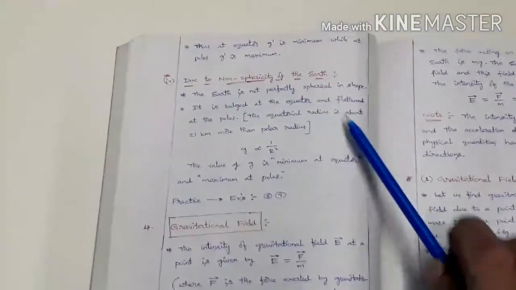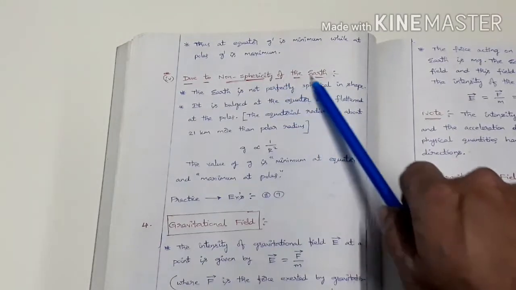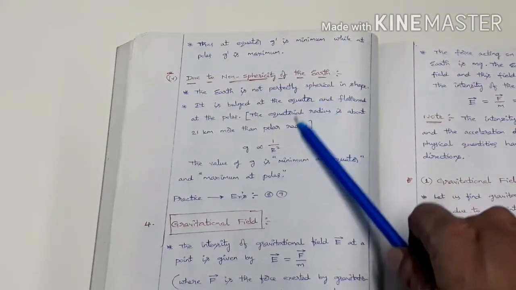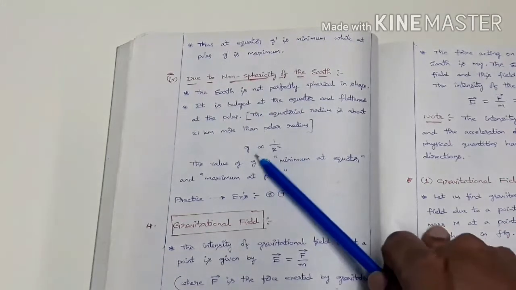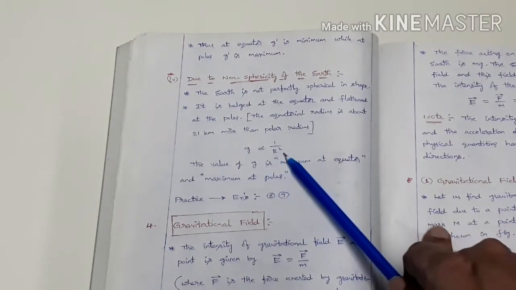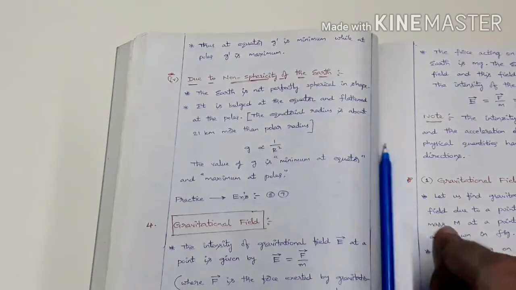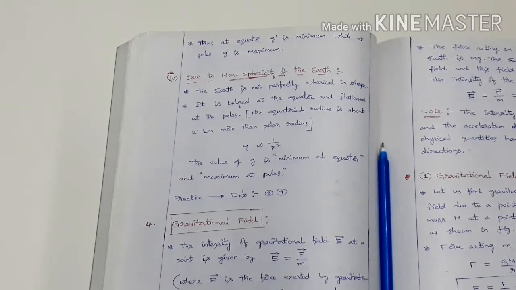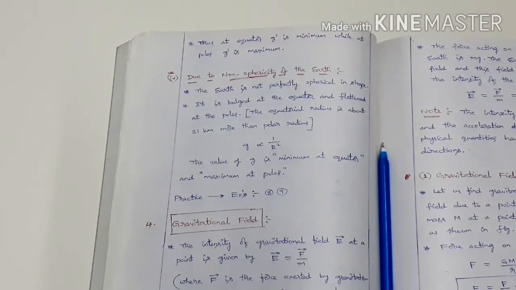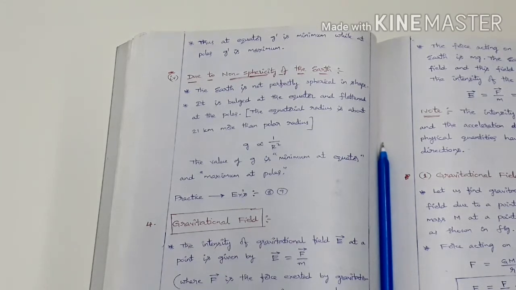Right, next one is due to non-sphericity of the earth. The earth is not a perfect sphere, so the radius of the earth is not constant, it varies. So g is directly proportional to 1 by r square. Small g equal to capital G into capital M by r square. Capital M is the mass of the earth, and G is the universal gravitational constant, so both of them are constant. Therefore acceleration due to gravity g is inversely proportional to the radius square of the earth.